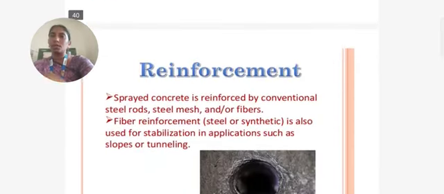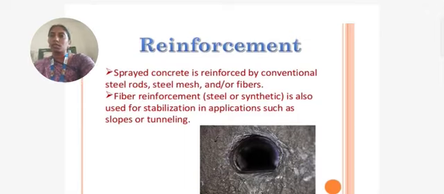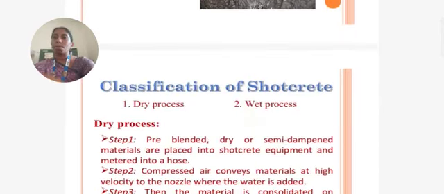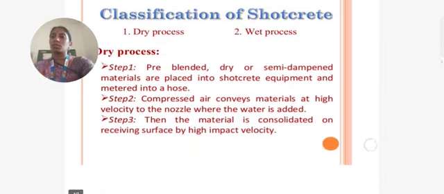Coming to the reinforcement, the sprayed concrete is reinforced by conventional steel rods, steel mesh, and or fibers. The fiber reinforcement is also used for stabilization in applications such as slopes or tunneling. There are two classifications of shotcrete: the dry process and the wet process.